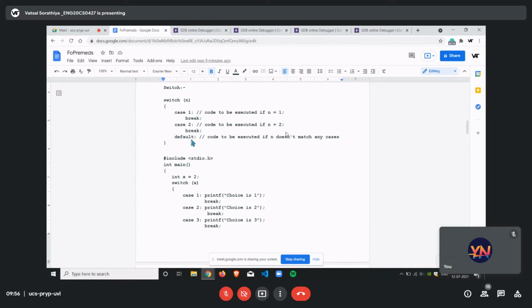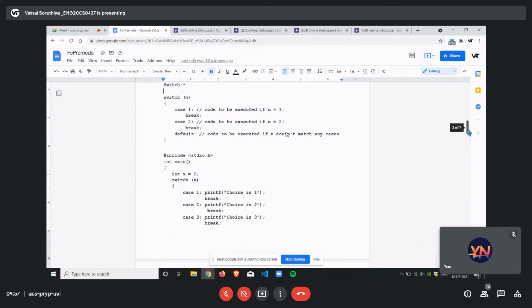So in that, it's just the default case you can do. For example, if you are checking, let's say n is a number entered by user from 1 to 10. If you are checking case 1, so case 1 will be, if n's value is 1, it will execute and it will print. Same, it will go till there. And for example, if someone entered 11 and you are not checking it, then it's necessary for you to tell in a default, if we do not get the stipulated output, then we put a default statement for caution purposes.